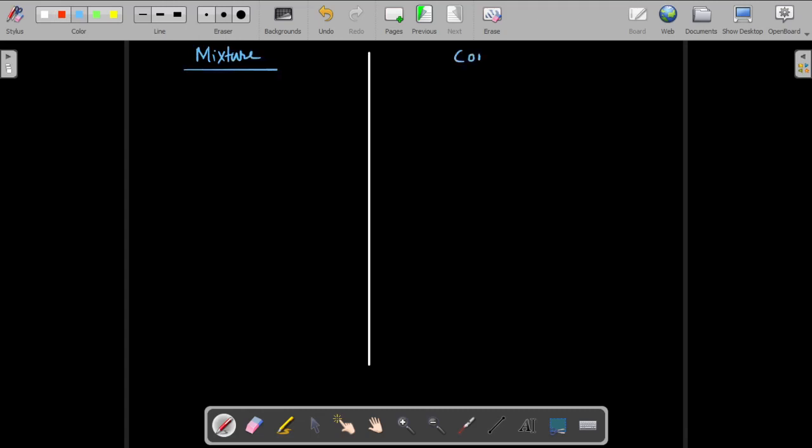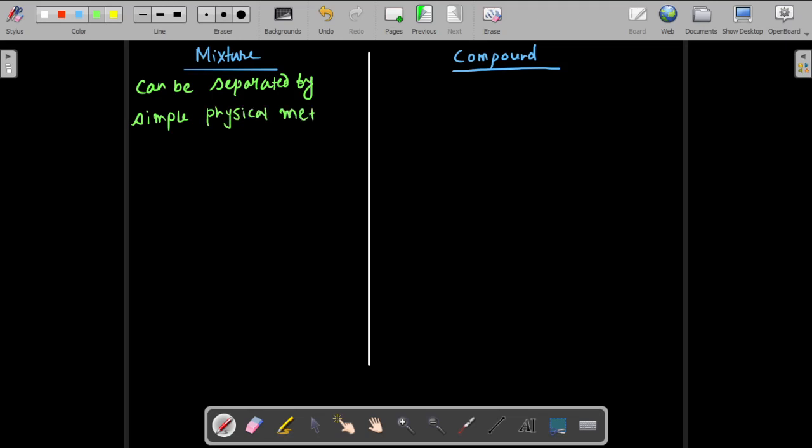Mixture, compound. So I'll write in short, mixture can be separated by simple physical methods. What are simple physical methods?